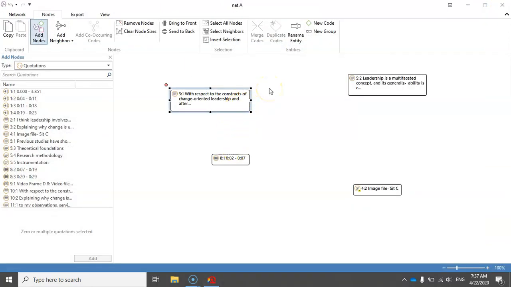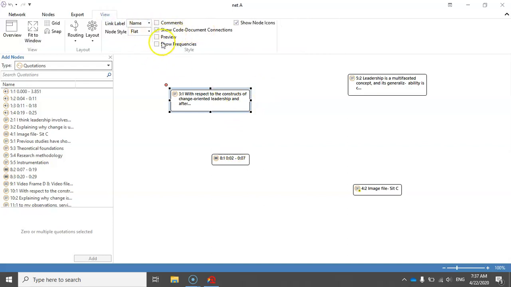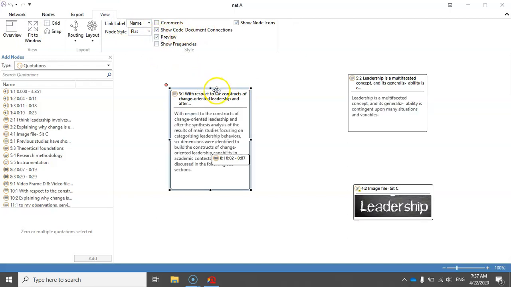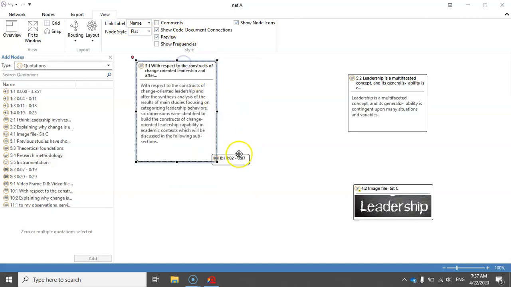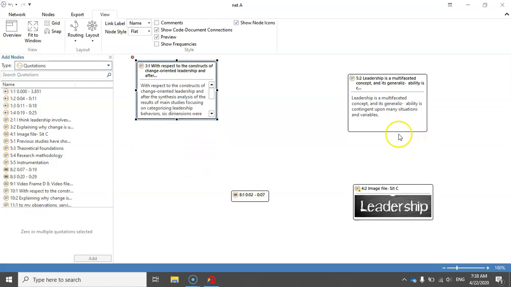Also note that I can see a preview of any of these quotations in my network by going to view and then selecting preview. Please note that this preview option works only for textual and image quotations, and it doesn't work with audio and video quotations. I can also resize it.